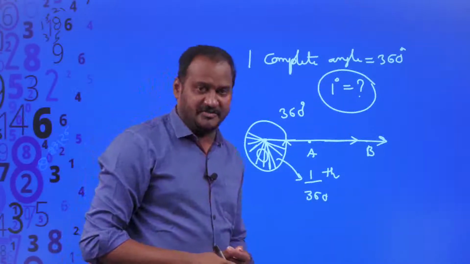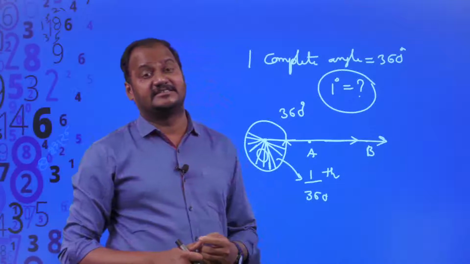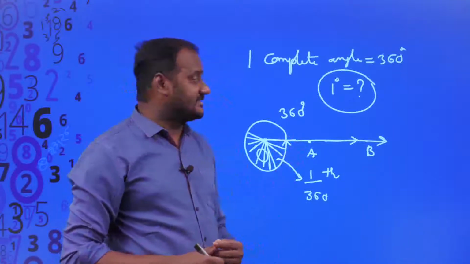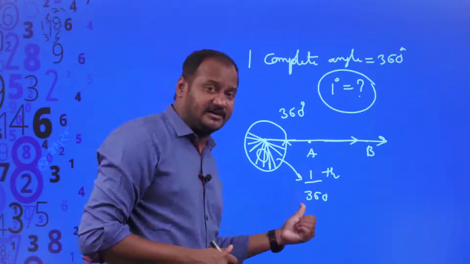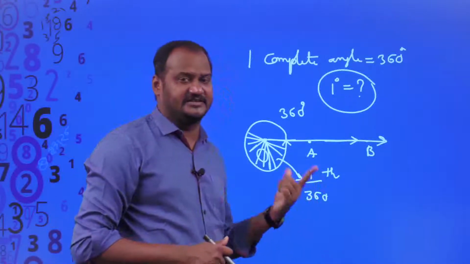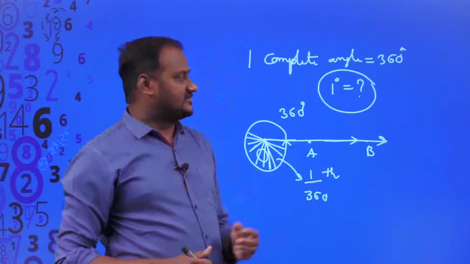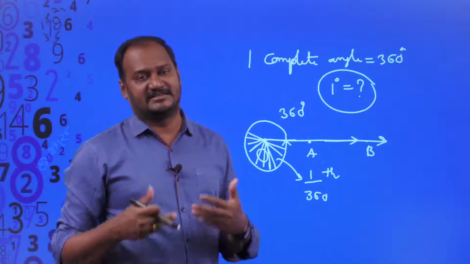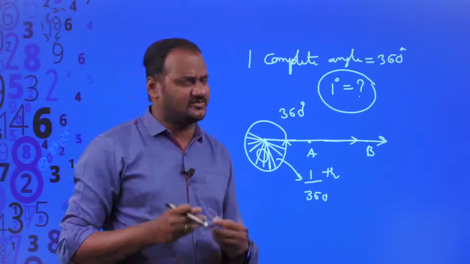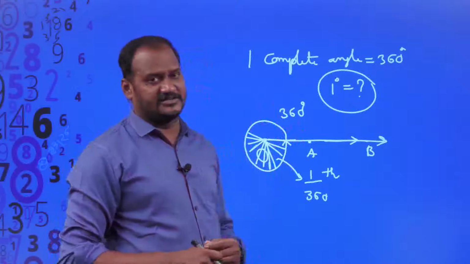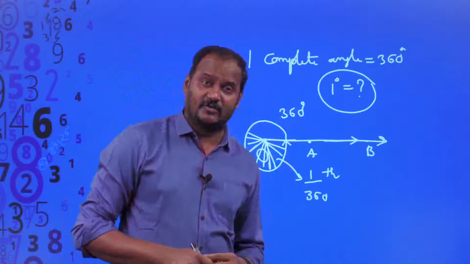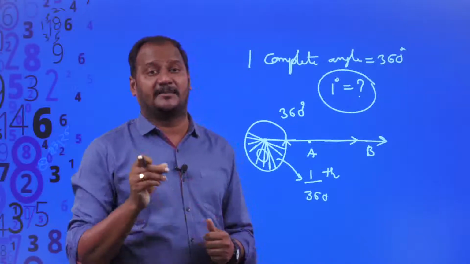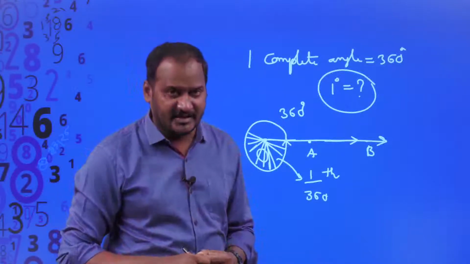So did you all understand what you mean by 1 degree? 1 degree is the angle which is 1 by 360th part of one complete revolution. So you know about 360 degrees. With the help of this 1 degree you can say 90 degrees, 100 degrees, 180 degrees or 360 degrees, whatever you want, right? So this is the definition of 1 degree. I repeat, 1 degree is 1 by 360th part of one complete revolution.